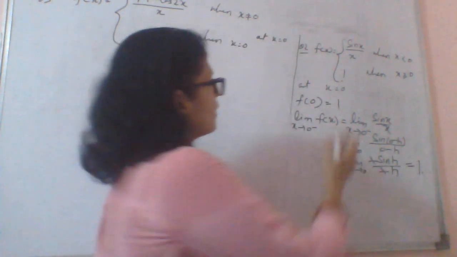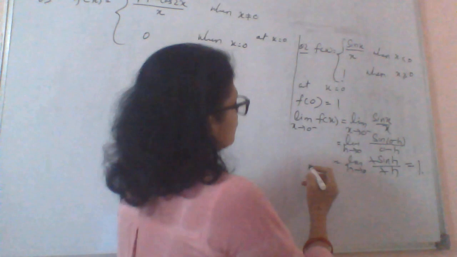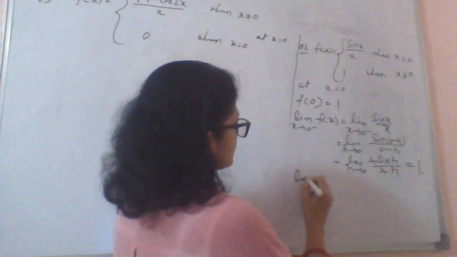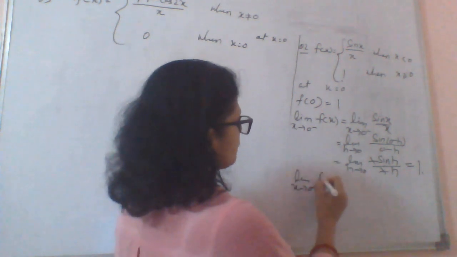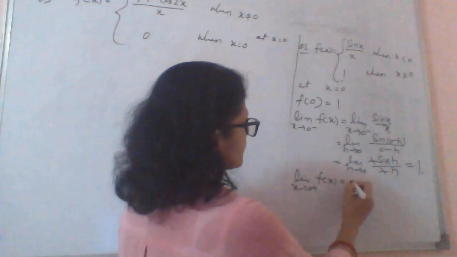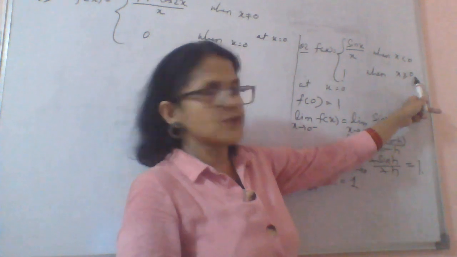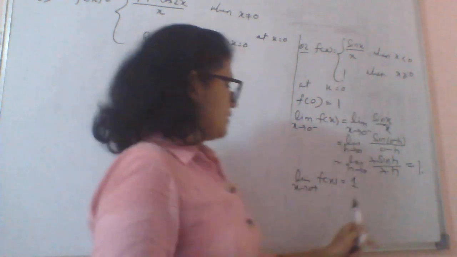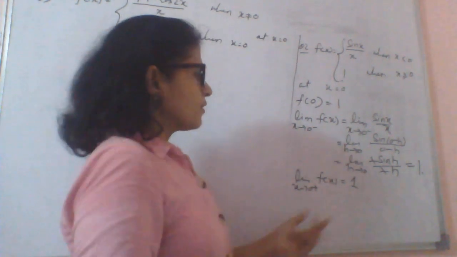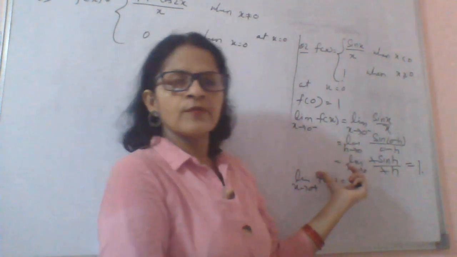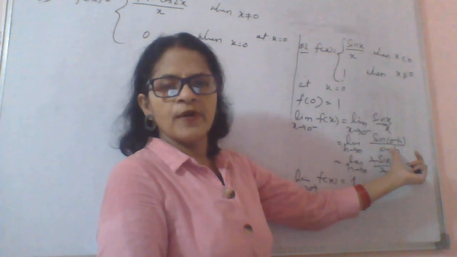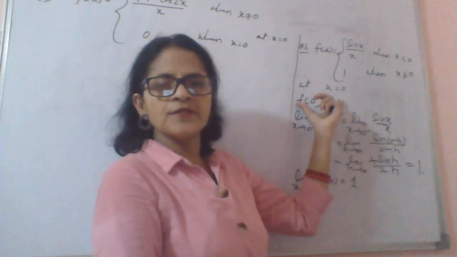So left limit equals 1. Limit x approaches 0 plus of f(x) is equal to 1. It is already given: when x is greater than 0, f(x) equals 1. So the right limit is already given, it is 1. So here you see right limit equals 1, left hand limit equals 1, functional value is also 1.